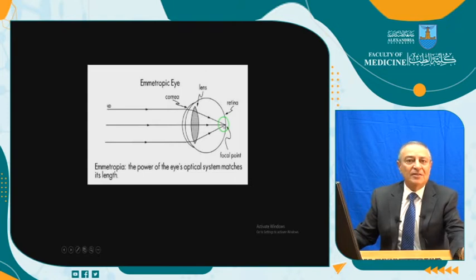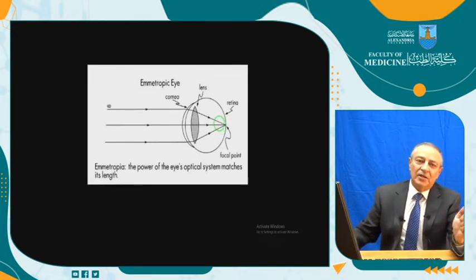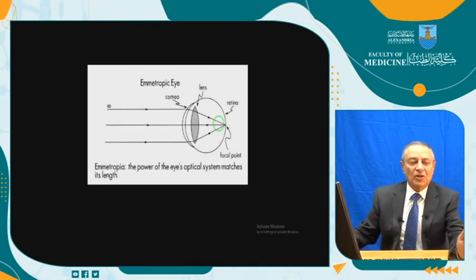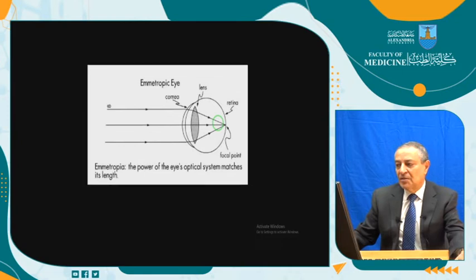And what is deciding the axial length? Mainly genetic factors. There are racial factors, yes, but it is not decided by: I am reading more, I am not using my glasses, I am reading in dim light, I am reading a lot, I am on the computer too much, on the mobile too much. No, it's only the axial length of the eye.